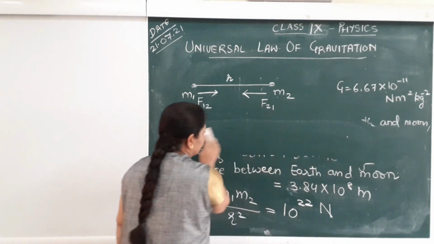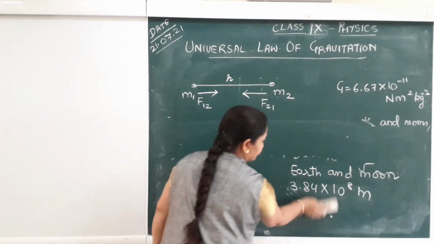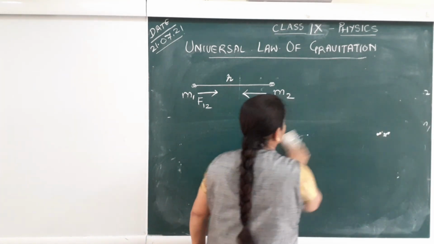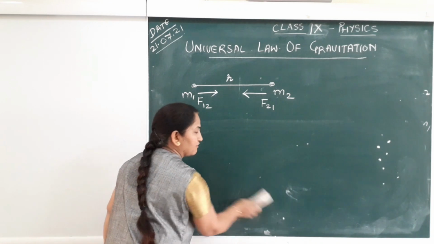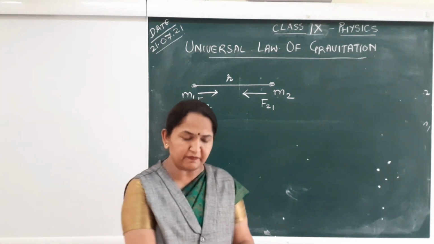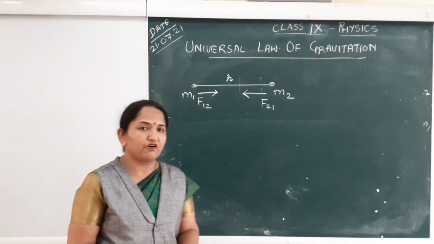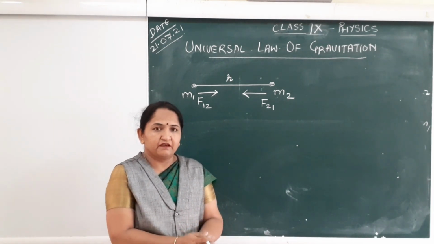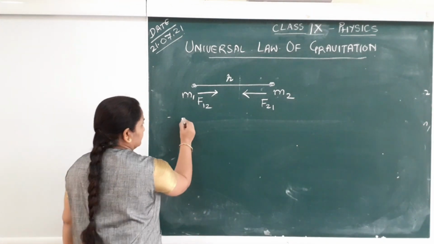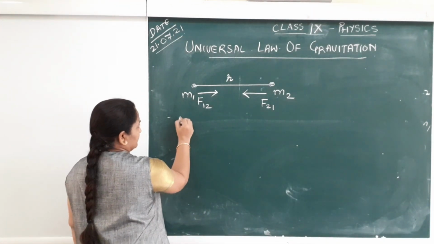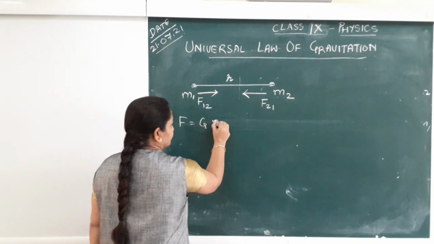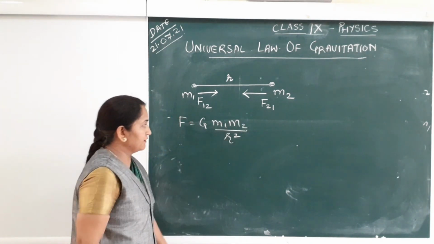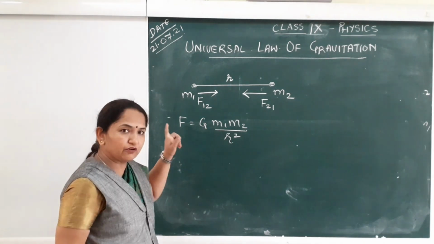The next thing is, the universal law of gravitation will also help us to find the force of gravity. How much is the force of gravity? Let us see. So in that case, when our formula is F equals G m1 m2 upon r square, we have to find force of gravity.